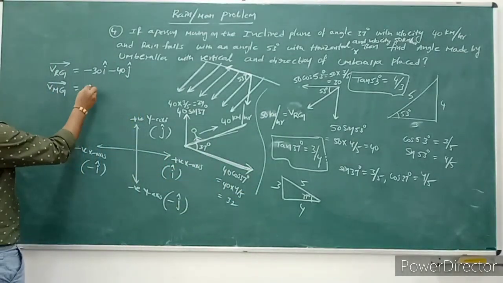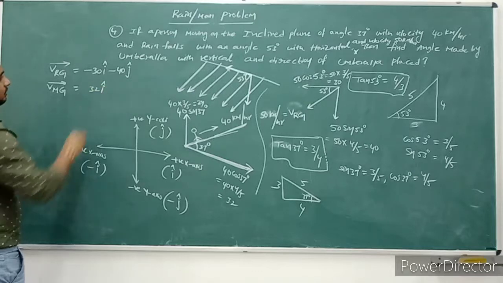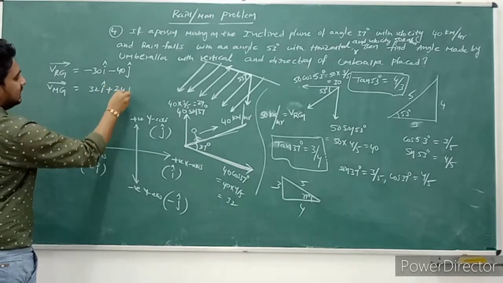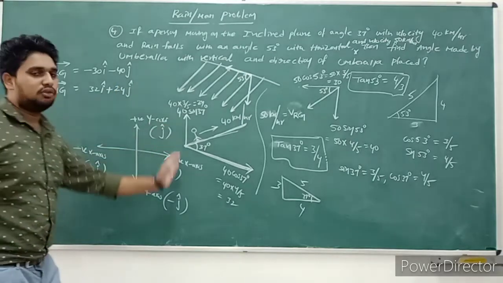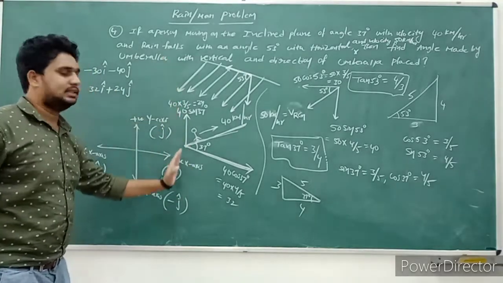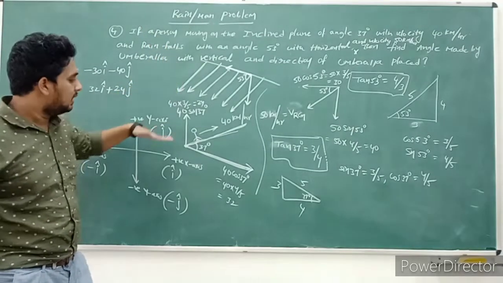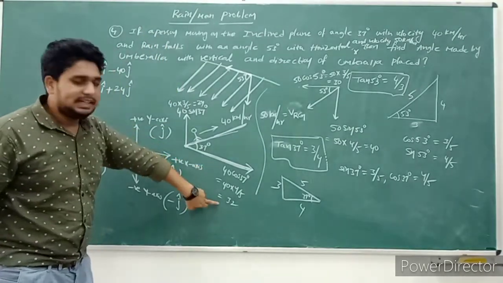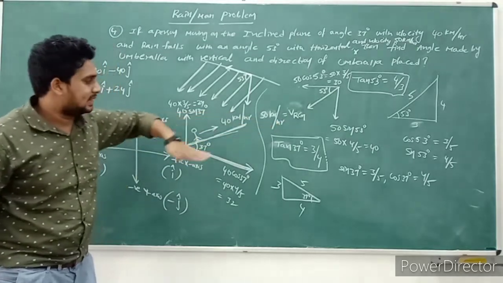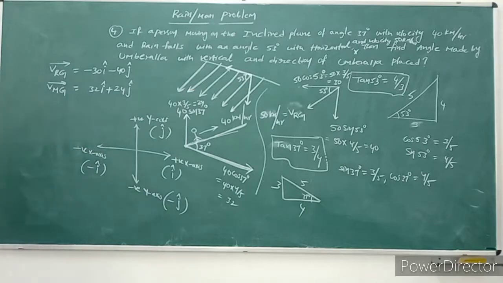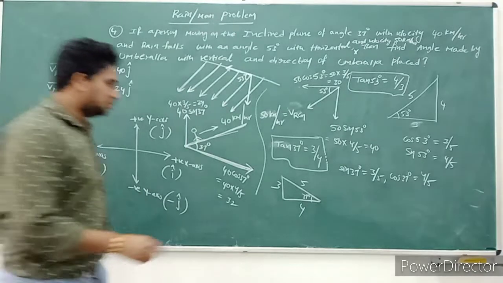So that means 32 i cap plus 24 j cap. Okay, this 24 will move in the upward direction, which indicates the positive axis direction, and the positive y-axis is indicated by j cap. Here 32 indicates the positive x-axis direction, which is 32 i cap. So now, what do we need to do here?